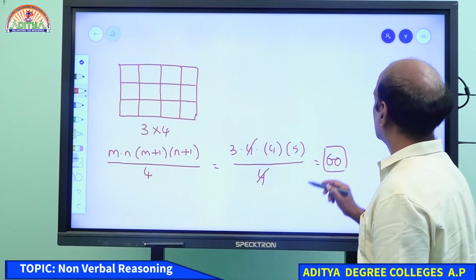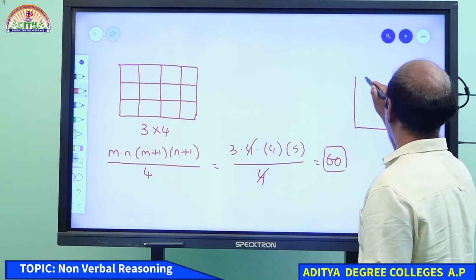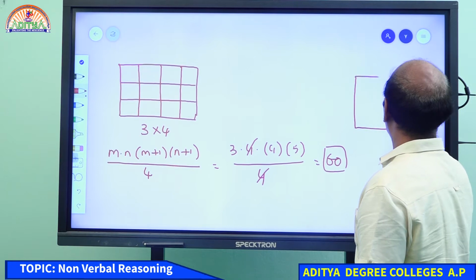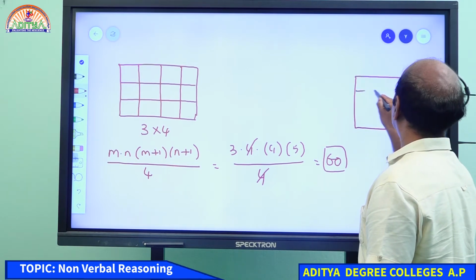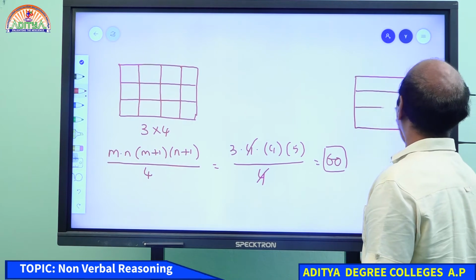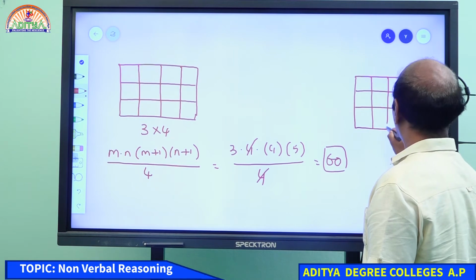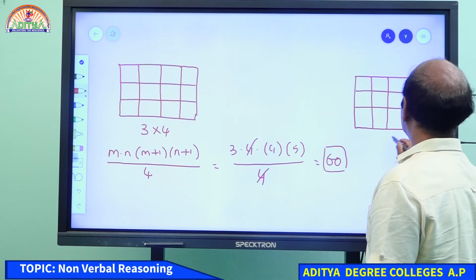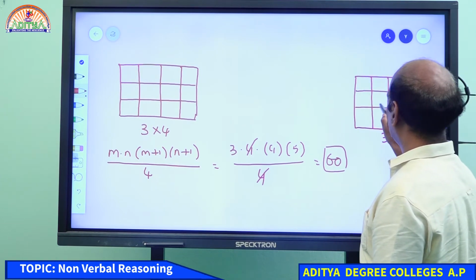Student, let me demonstrate the same question once again. Here we go. So, you see what kind of figure I have taken. This is the figure I have taken. Okay, students. So, this is a 3 by 4 square. First of all, let me ask you, how many squares do we have in this figure?